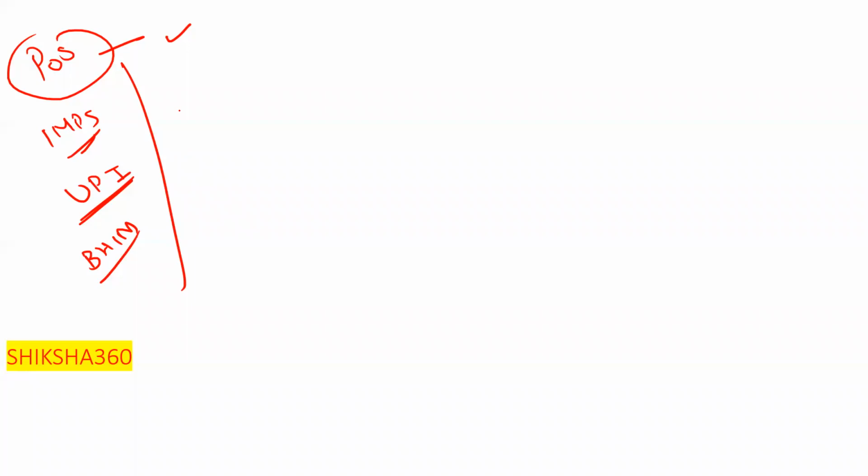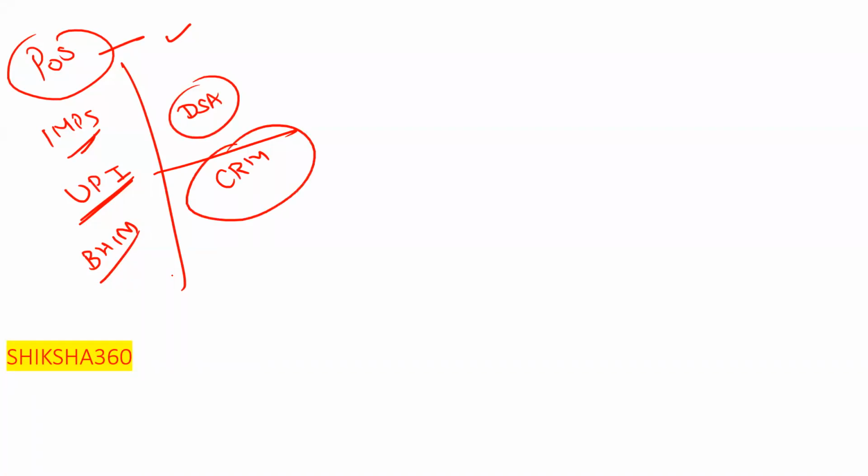Okay. Next is chapter number 12, that is DSA. Clear? Direct selling agent. You will get a question from that. Now, next one is very, very important. That is CRM, chapter number 30. That is customer relationship management.